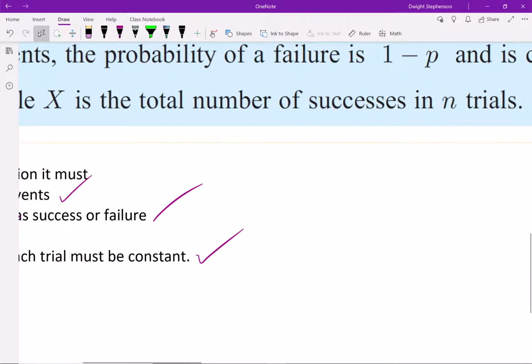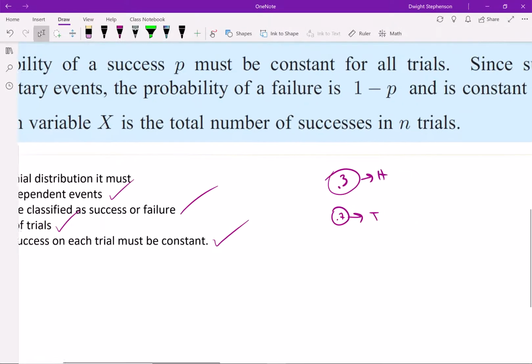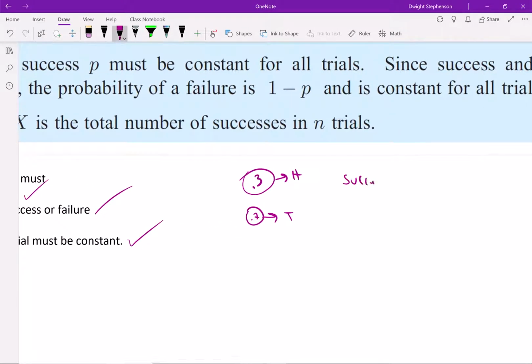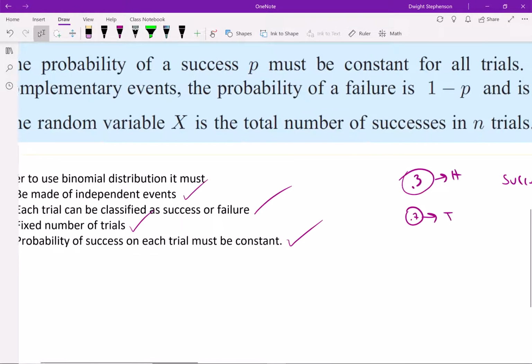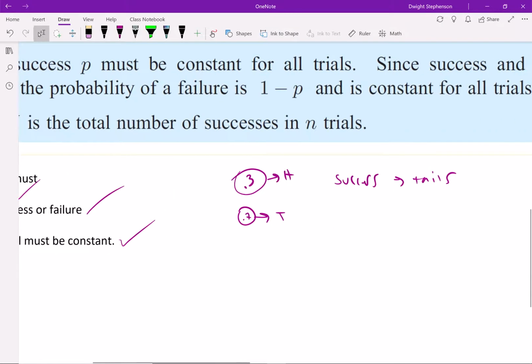So let's look at an example real quick. Let's pretend we have a coin, and let's pretend this is a rigged coin. Let's pretend when you flip this coin that there is a 30% chance that it will be heads and a 70% chance that it will be tails, right? So we can define success as getting tails. Can I classify it as success or failure? Yes, our success here is tails, which occurs 70% of the time.